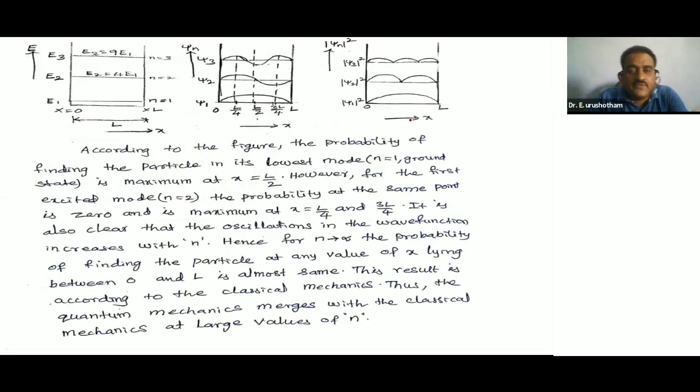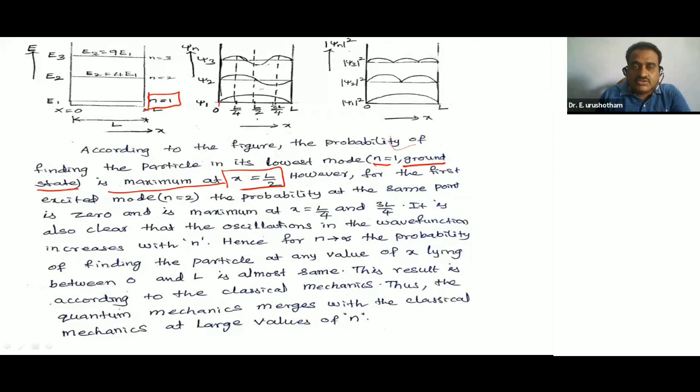According to the figures, the probability of finding the particle in the lowest mode, that means n is equal to 1, called the ground state, is maximum at x is equal to L by 2.